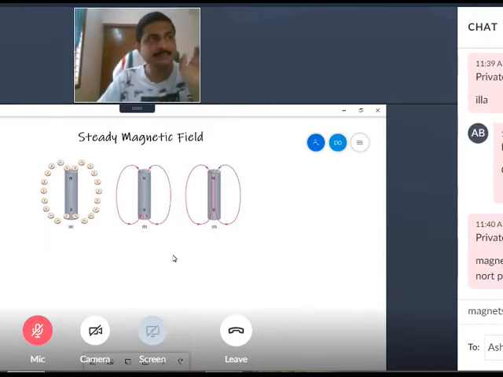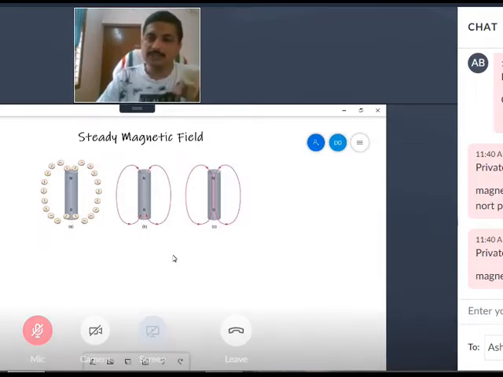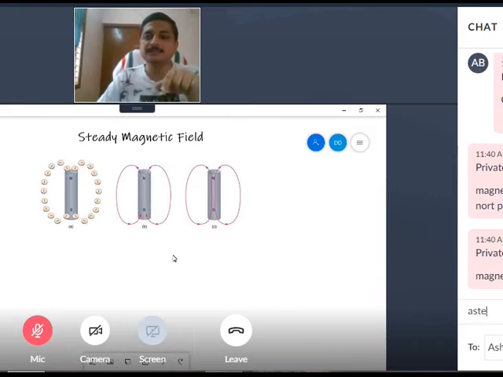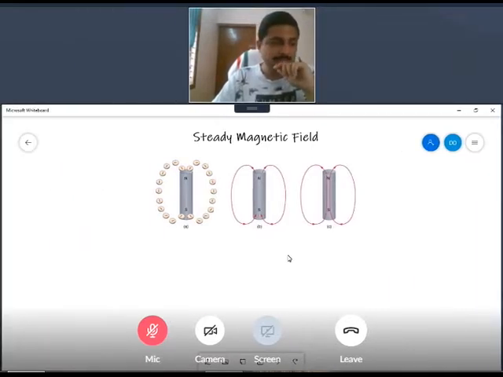The magnetic flux lines exist in the form of a closed loop, and we assume that it starts from the North Pole, goes to the South Pole, loops through the magnet, and again comes to the North Pole. So usually it originates from the North Pole of a bar magnet and terminates in the South Pole of the same bar magnet. This is the case of a bar magnet. Is this okay? Now we have to study magnetic field intensity.